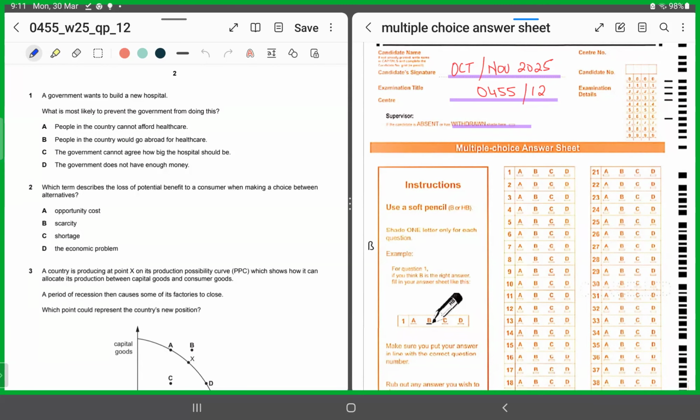Today I brought for you all the October-November 2025 0455 paper 12. We're going to be solving MCQs today. So let's quickly see what this paper has brought for us today.